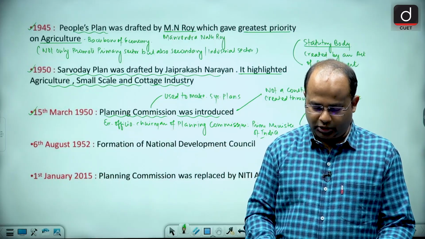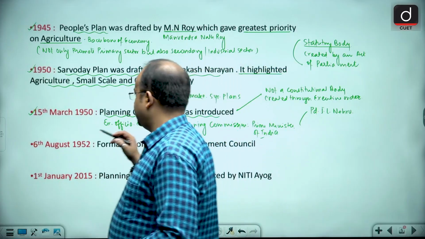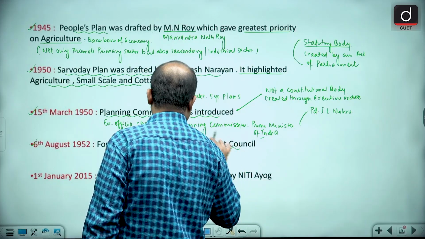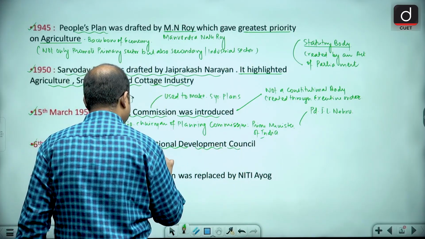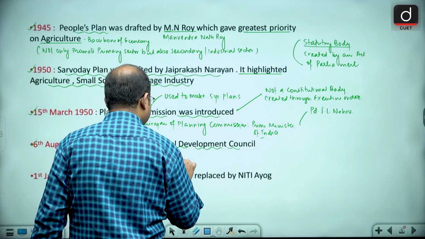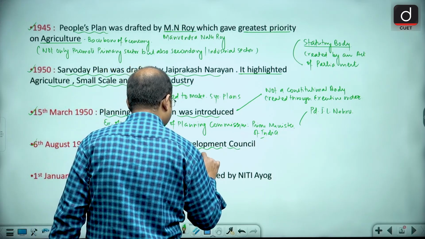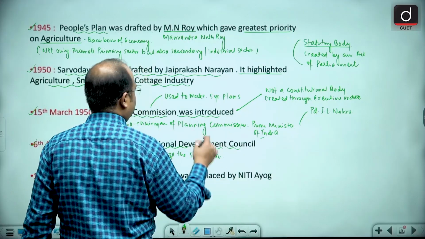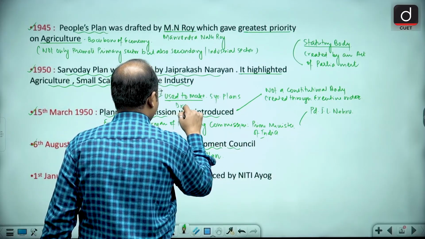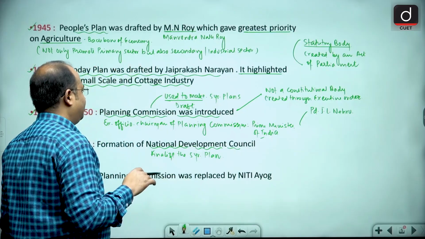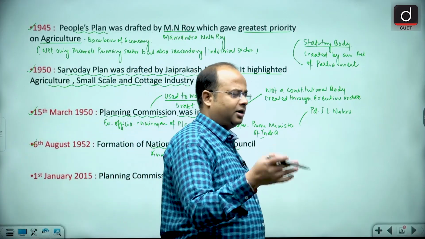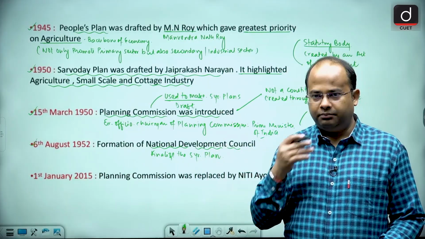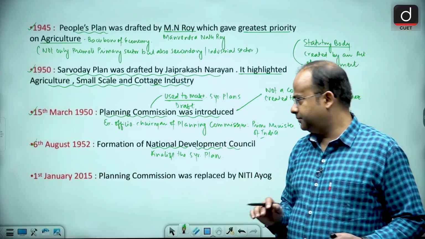Now guys, on 6th August 1952, the National Development Council was formed, and it used to finalize the 5-year plan. The Planning Commission used to draft the 5-year plan, and the National Development Council used to finalize it and allocate the resources.